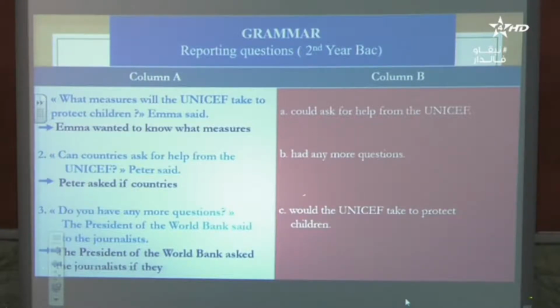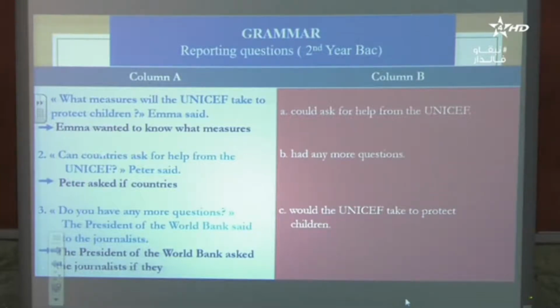The right answer would be normally C, because we have will, and we have would the UNICEF take to protect the children. That's the first one. Let's go to the second.